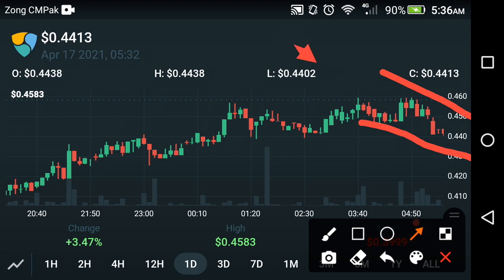My suggestion for all of you is that this is a short interval fall. As you can see here, the jumping time of the XEM coin is very late. That is why the falling of the XEM coin will also come at a later time. So in the future, I think maybe it goes down, and there is a lot of chance it goes down. There is a 70% chance today it goes down, and a 30% chance today it goes up.